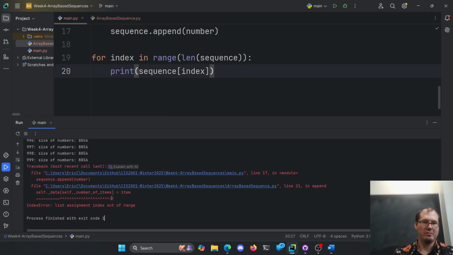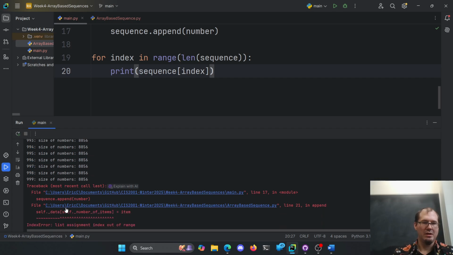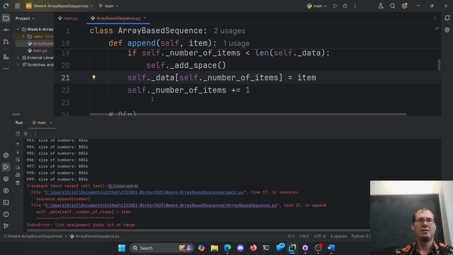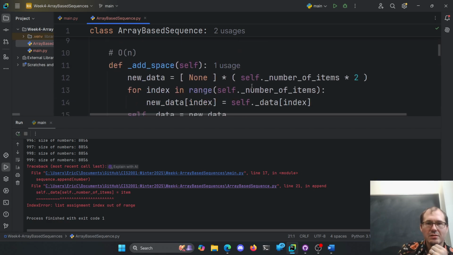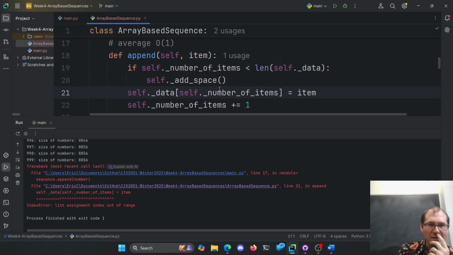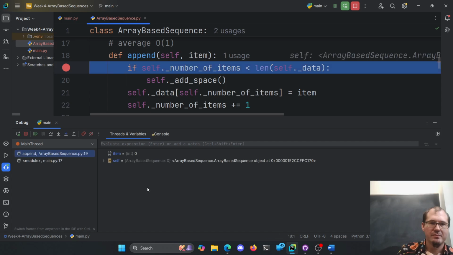Oh, we're so close. We're so close. Let's see. So when we appended here, list assignment index out of range, self.number of items equals the item. Let's see, okay. Let's put a breakpoint in. I don't know where it stopped. Let's try it. We're in debug mode. All right, so we're checking. Right now we have no items, and the length of self.data should be 5. Cool, length is 5.